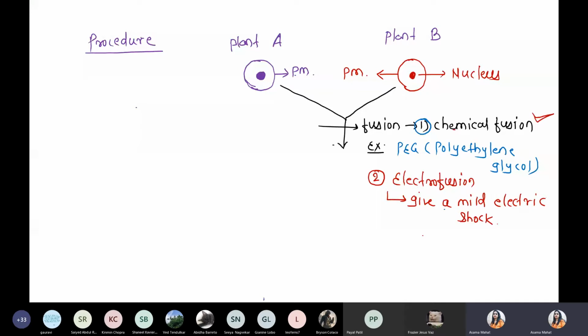Electrofusion means give some mild electric current, for a long time or a short time. You must have studied it in gene transformation techniques. Different methods are there. During gene transformation, you can use a chemical, and a very common example is PEG, polyethylene glycol, which is used for the fusion technique. Or second, you can use electrofusion, which means giving some electric shock or current. With the help of that electric current, the two cells' protoplasm get mixed with each other, and after the mixing there is a formation of a third cell, which is the hybrid. So now there is a development of a hybrid cell.